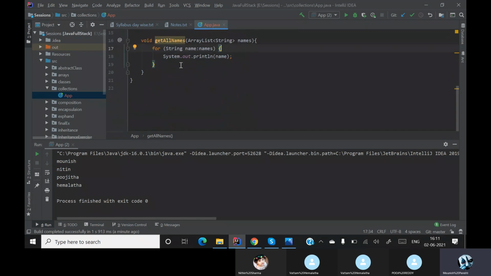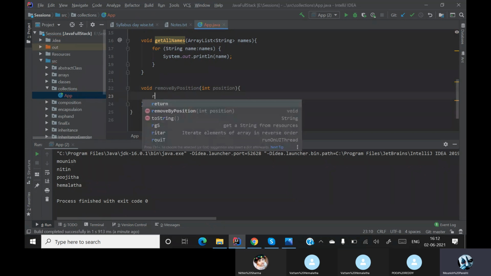So for that purpose, I'll create two methods over here. The first one will be remove by position. Let's say position. Remove by position will take one parameter, which will be the position of the list.